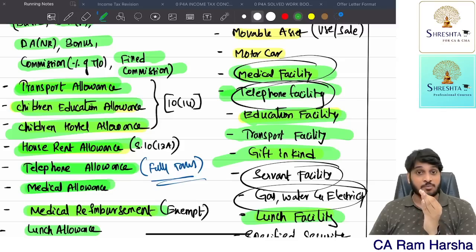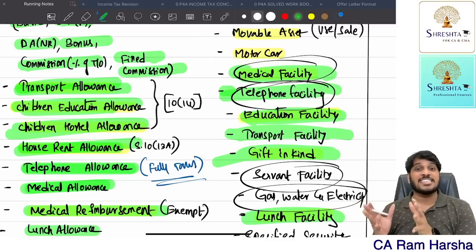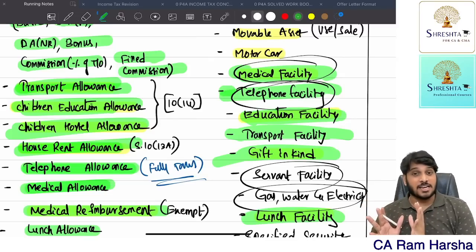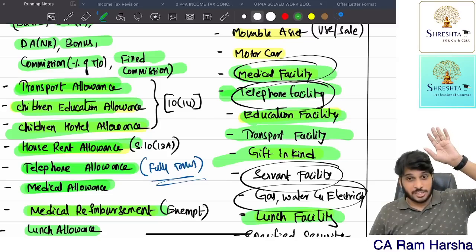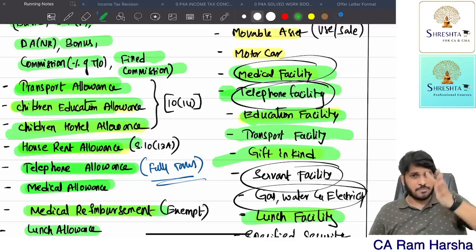If an employee has more than 20% ownership in the company, or more than 20% profit sharing ratio in the employer business, he is a specified employee. If an employee's monetary salary amount is more than 50,000 per annum, he is a specified employee. This definition was defined 25-30 years ago, and the same thing is continued even now.